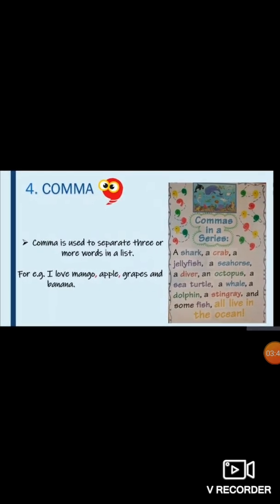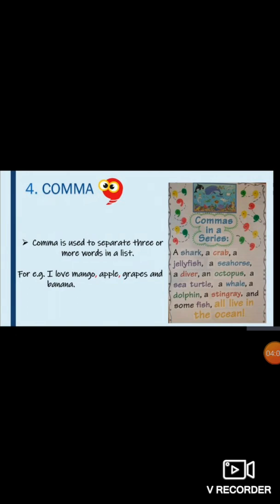Now, where do we put comma? Comma is used to separate three or more words in a list. For example, I love mango, apple, grapes and banana. Here you can see a list of fruits is given and these are more than three.